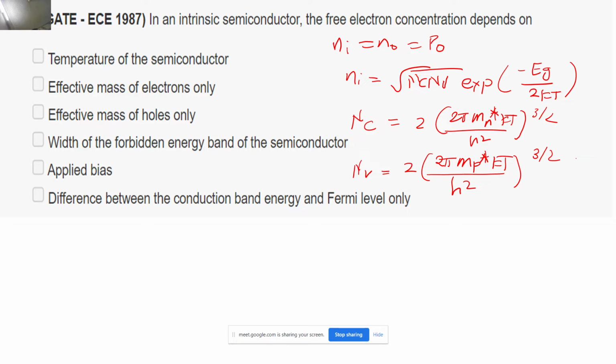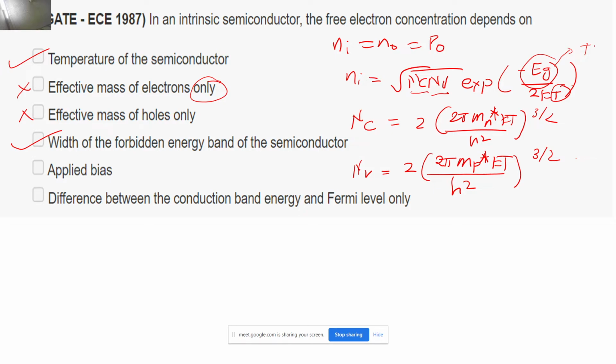So these two options are not correct. Now coming to the fourth option, the width of the forbidden energy band of the semiconductor, of course it depends on Eg, right? So Eg is the correct option. Is it depending on the bias? Just tell me from this equation, are you able to see any V present over here? No, right? So even the applied bias is not a correct answer, and the difference between the conduction band energy and Fermi level also makes that option wrong. So only these two options are correct.